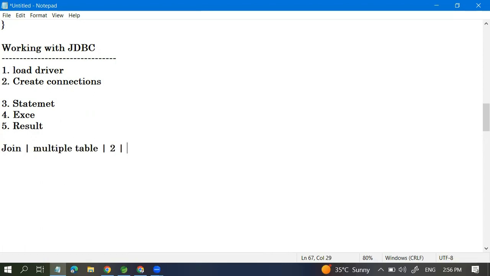There are a few types of joins like left join, right join, inner join, and full join. Through those types of joins we can fetch the records from the two tables. So for example, we have A table and B table, and we want to fetch the records from both tables, and we can display them like that. So this is the thing we are doing with JDBC while working with joins.